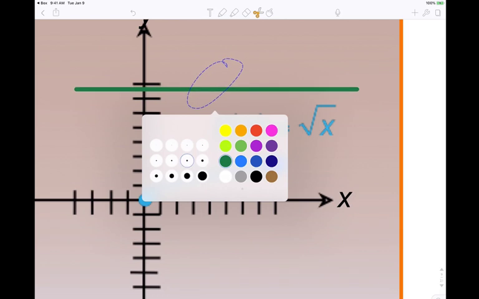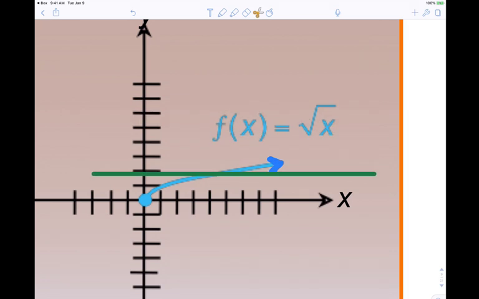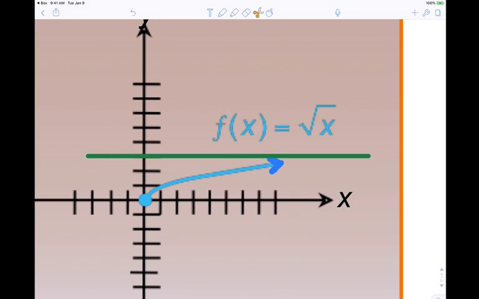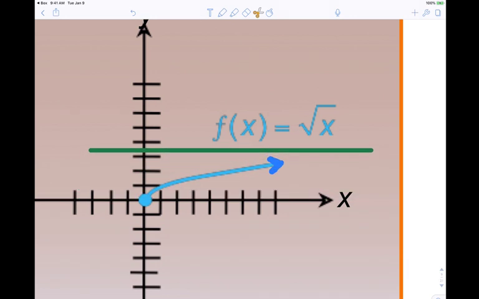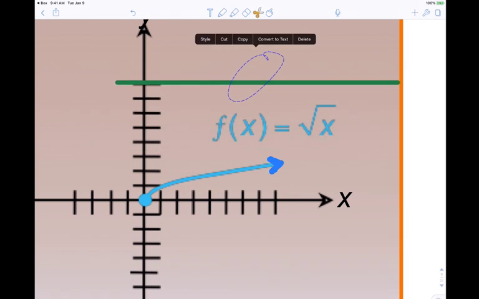Okay. So now, when we're doing range, the range is the very bottom to the very top. So how far down does it go? What's your y value here? 0. What's the very top? How far up does it go? Infinity, right? Is y defined here? What's the y value here? Where is it going to be? Way over to the right.